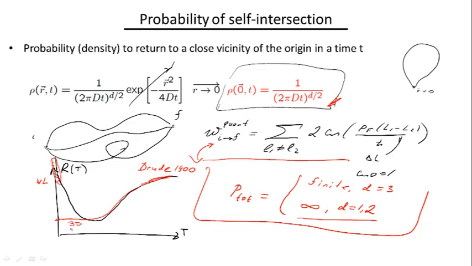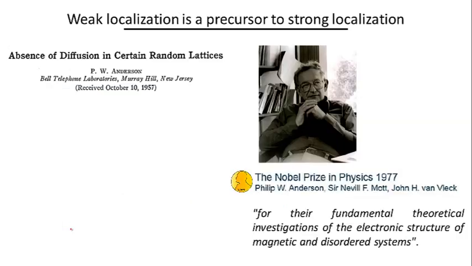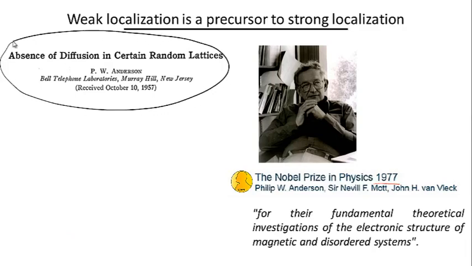Interestingly enough, this weak localization is a precursor to a different phenomenon, which is called strong localization, for which Phil Anderson, professor emeritus at Princeton, got his Nobel Prize in 1977. We obviously don't have time now to discuss in any detail this very interesting and complicated theory of Phil Anderson, but let me just mention that next week we're going to go back to standard quantum mechanics.